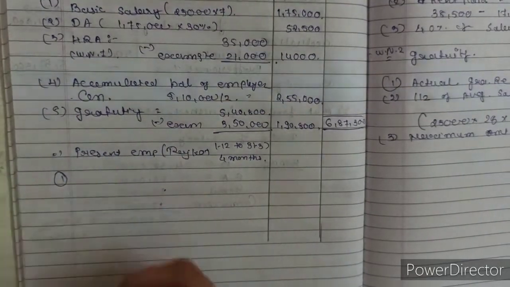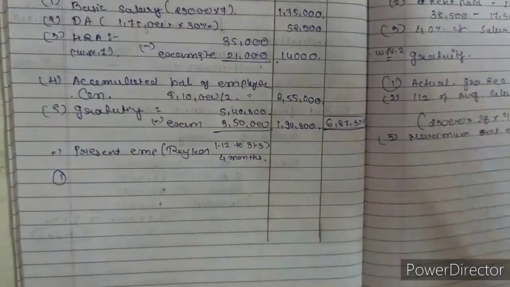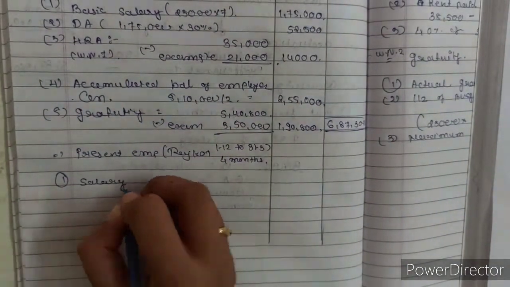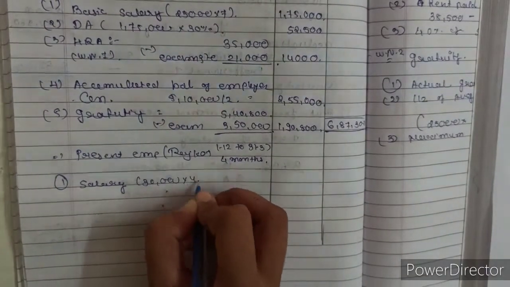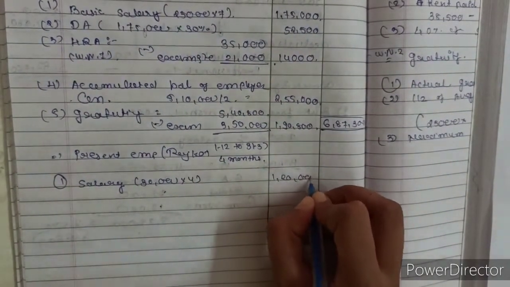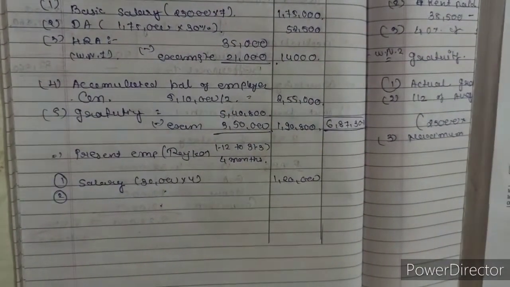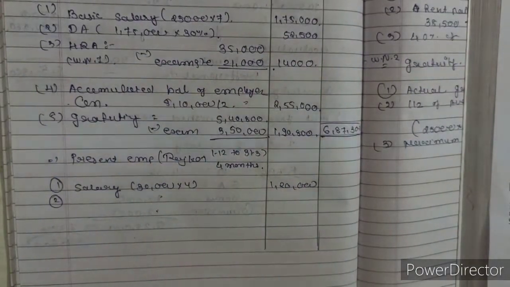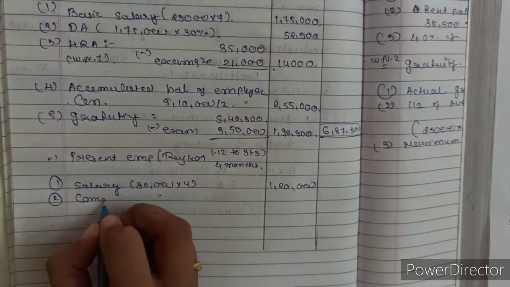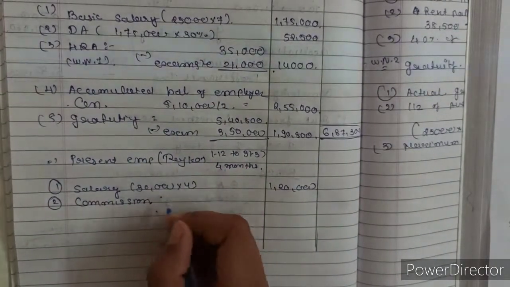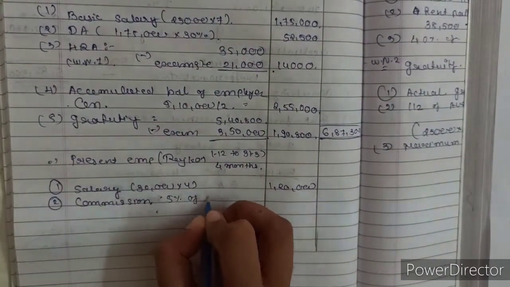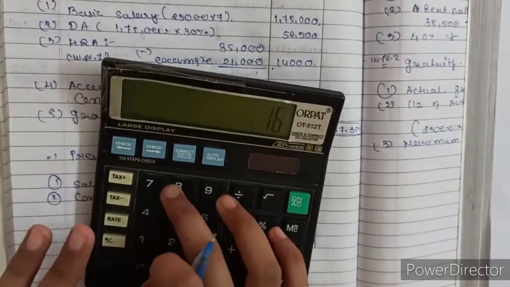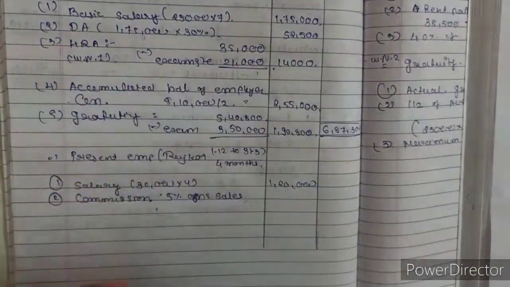What are the points he is receiving from the present employer? First is salary. Salary is 30,000 per month. So 30,000 into 4, 1,20,000. Then second point, he is receiving commission, 5% on the sales, and total sale is 16,80,000. So commission 5% on sales. Sales is 16,80,000, 5%. It will come 84,000.